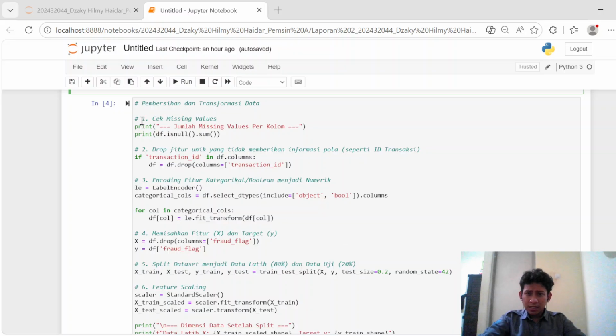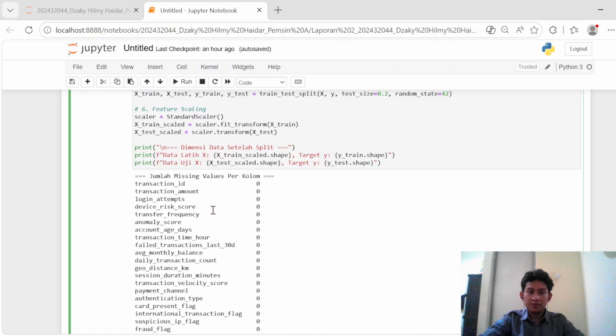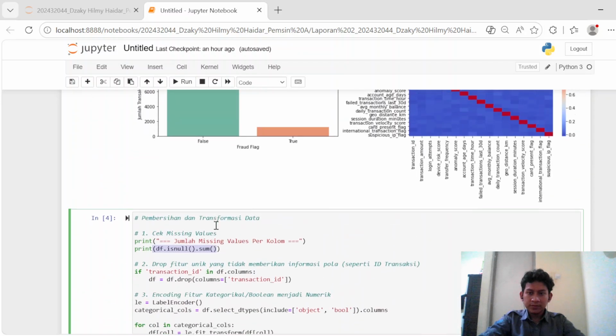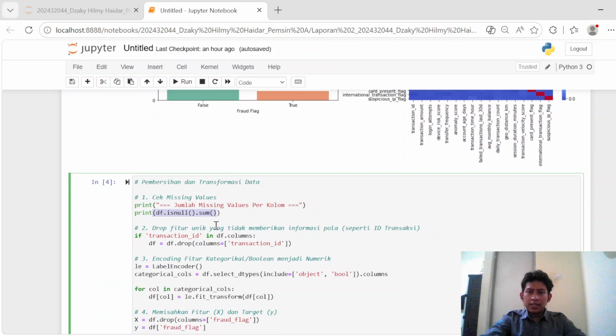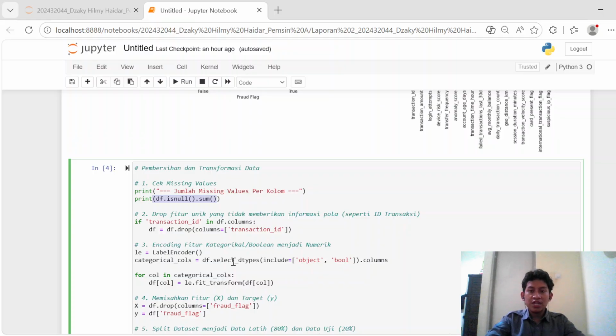First, I programmatically verified the presence of empty cells using the df.isna().sum() command. As expected from our initial inspection, the output confirmed exactly zero missing values across all columns, meaning no row imputation or drop measures were required.